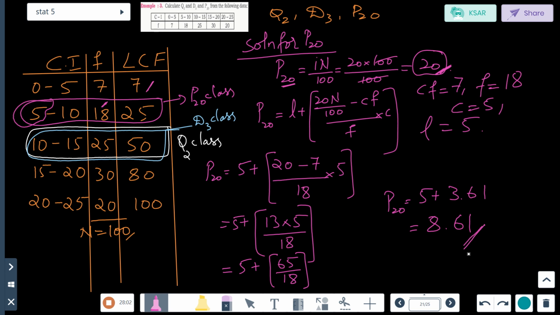First we calculated LCF. We then went to the Q2 class. This is the same procedure for P20 or any P, D or Q. The procedure is the same, just the formulas are different, and whatever class you get, according to that class you will get the L value, CF value, F value and C value.